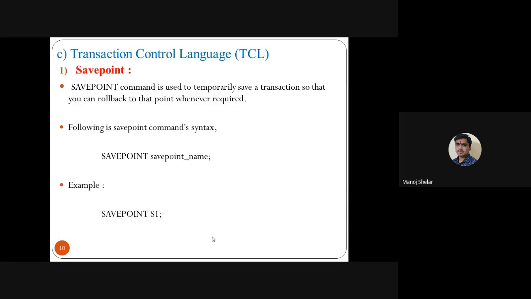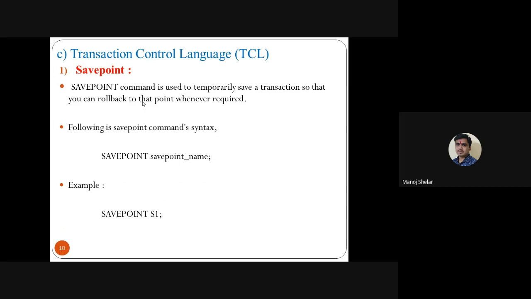Third, transaction control language, or TCL. In transaction control language, suppose you want to create a savepoint in a database. For example, suppose the database available is a MySQL database, say the tcom database, and you perform some operations or add and remove some records in that particular database.